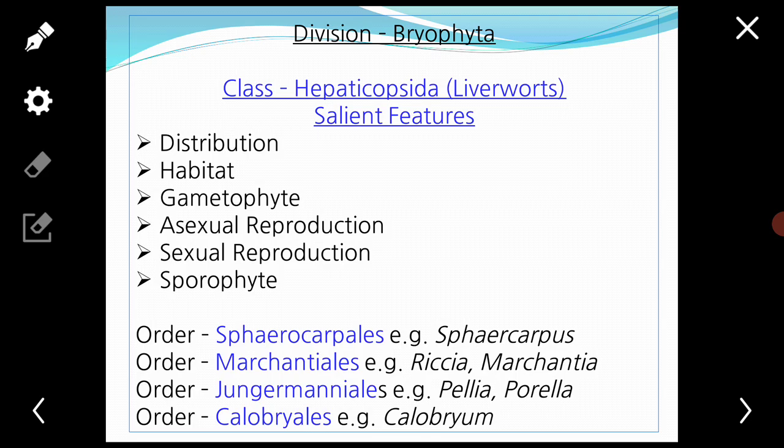First class, that is the Hepaticopsida. Second class, that is the Anthocerotopsida. Third class, that is Bryopsida. So we start one by one with the classes and their salient features. Class 1, that is the Hepaticopsida.